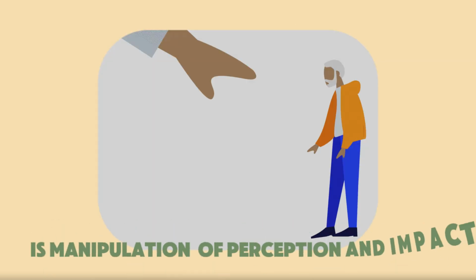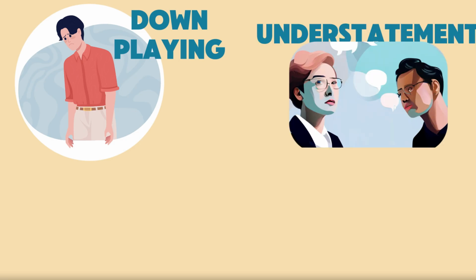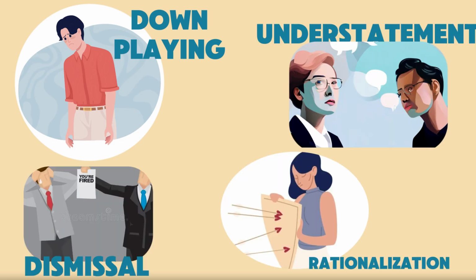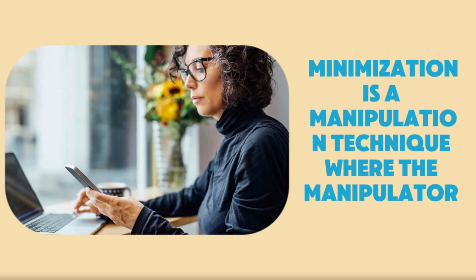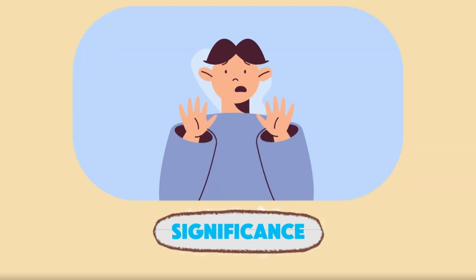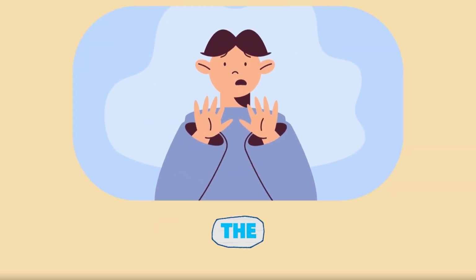Minimization is manipulation of perception and impact. Its attributes are downplaying, understatement, dismissal, rationalization. Often use symbols: small scale, shrinking object, whisper. Minimization is a manipulation technique where the manipulator downplays the significance of their actions or the victim's feelings.